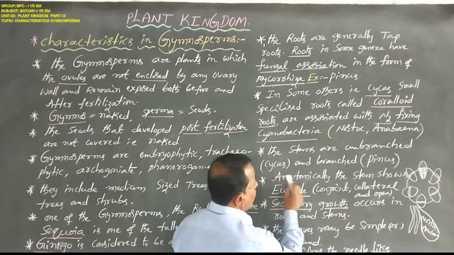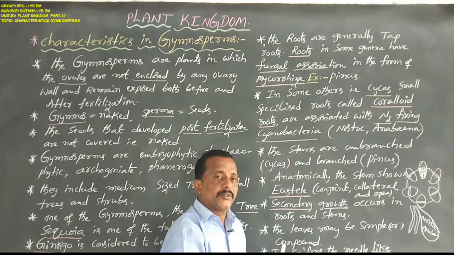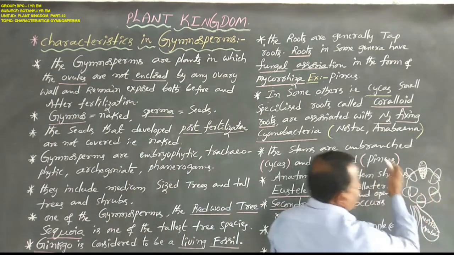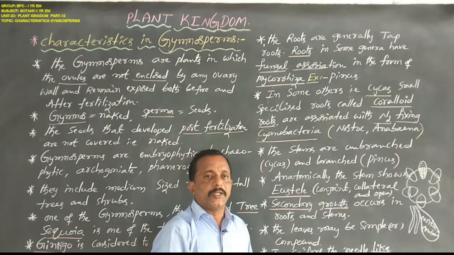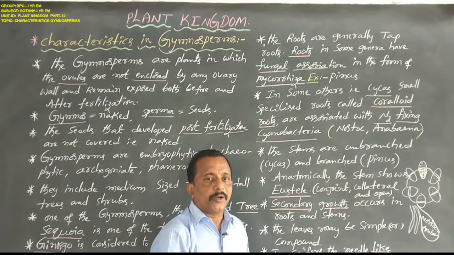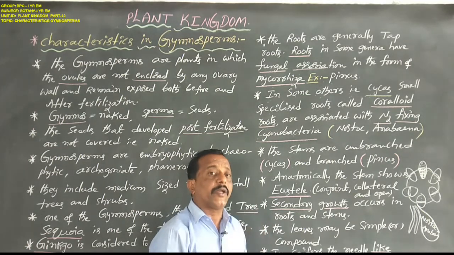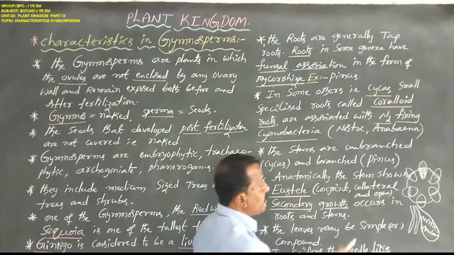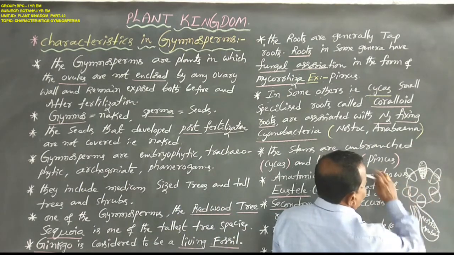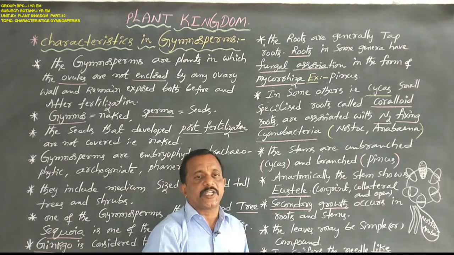Once again, anatomically the stem shows eustele, meaning several vascular bundles are arranged in a ring-like structure. Eustele is present in angiosperms of dicotyledons and in gymnosperms. But in angiosperms of monocotyledons, the stem anatomically shows atactostele. Atactostele means several vascular bundles are arranged separately, not in a ring-like structure.